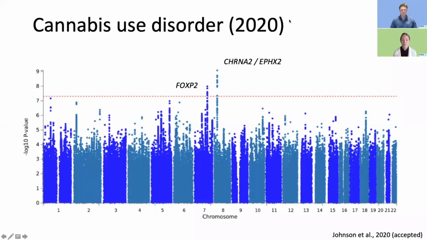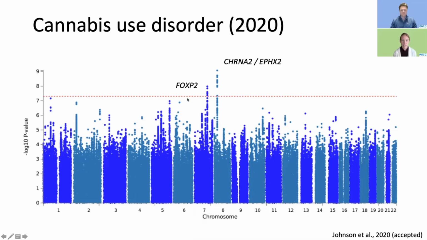Thanks, Joe. Here I'm going to present a Manhattan plot, and this is showing the results of the largest GWAS of cannabis use disorder to date. This GWAS combined data from the PGC, iPSYCH, and deCODE genetics, and included about 20,000 cases and just over 360,000 controls. And this GWAS of cannabis use disorder identified 2 significant loci.